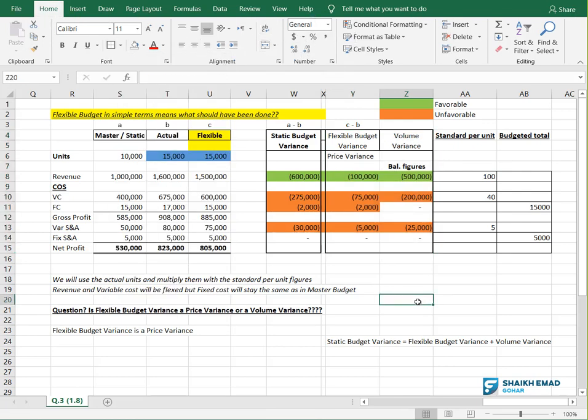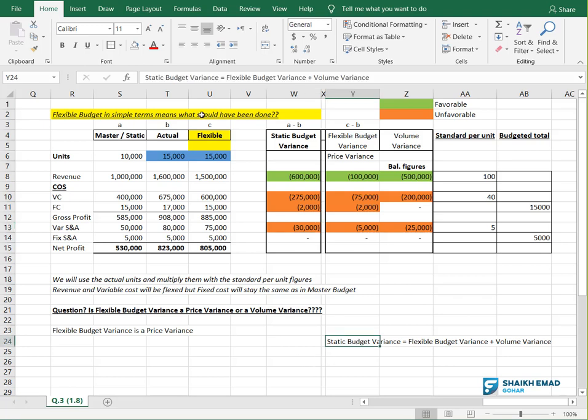Getting the story? This static budget variance is the total answer of these two, right? So now you will see like this. 500 and 100 is how much? 600. 75 and 200 is how much? 275. 2,000, 2,000, and 5,000 and 25,000, how much? 30,000. So the combination of flexible budget variance and volume variance, when you merge them, you will get static budget variance. This is the formula I wrote for you below.